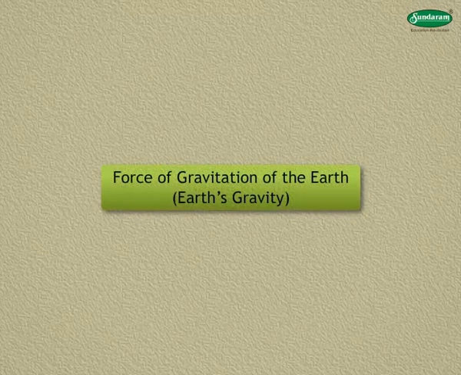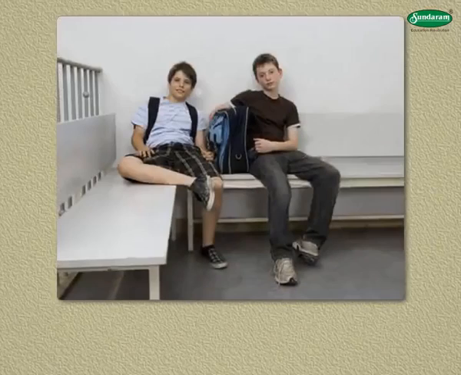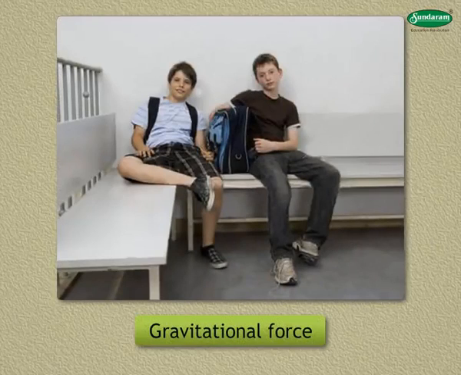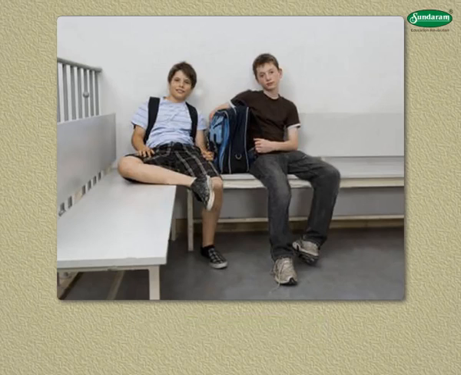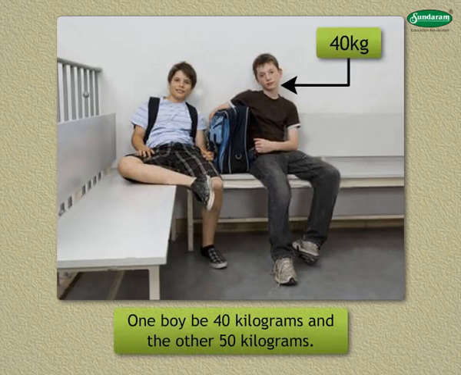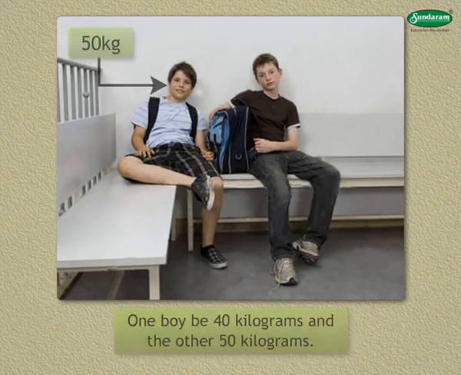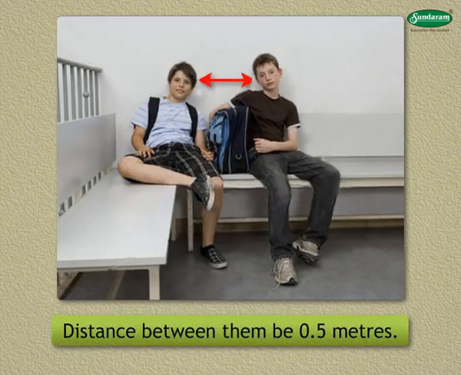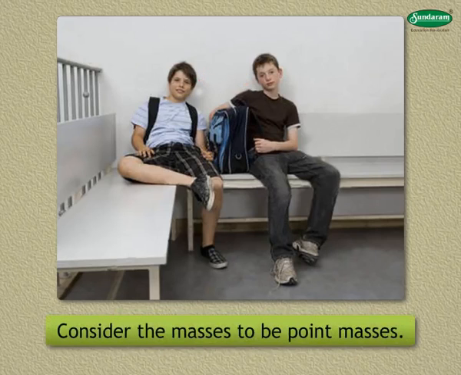Force of gravitation of the Earth, or Earth's gravity. Students, let us find the gravitational force between two boys sitting very close to each other. Let the mass of one boy be 40 kilograms and the other 50 kilograms. Let the distance between them be 0.5 meters. Consider the masses to be point masses.